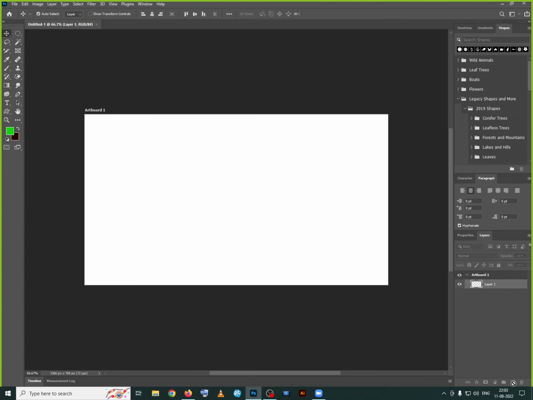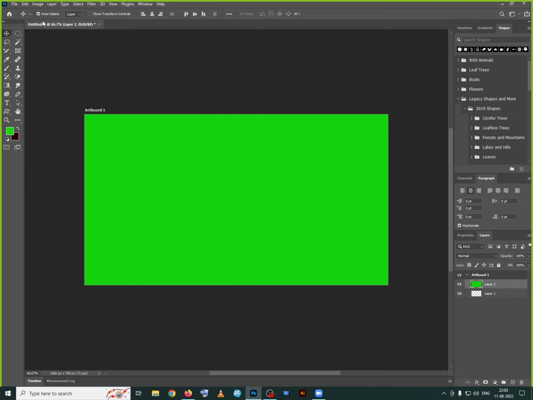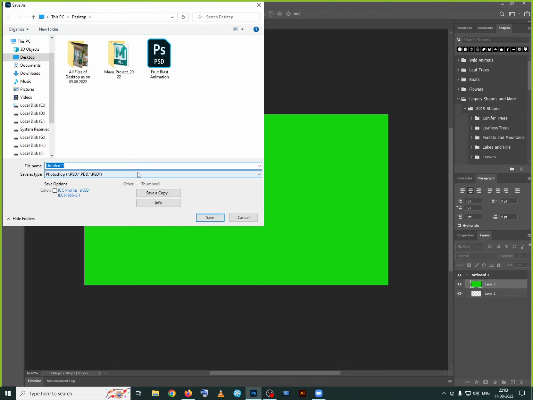Now example, I'll do something in this one. So what I'll do, I'll take the new layer. Now I'm applying the color in this one, Alt Backspace. Now I want to save this document. As I have done something, automatically you'll come to know that the file save option is active. Click this again. You'll see the same option here. Now see, any change? No, it is same only. Instead of save, we can use save as.